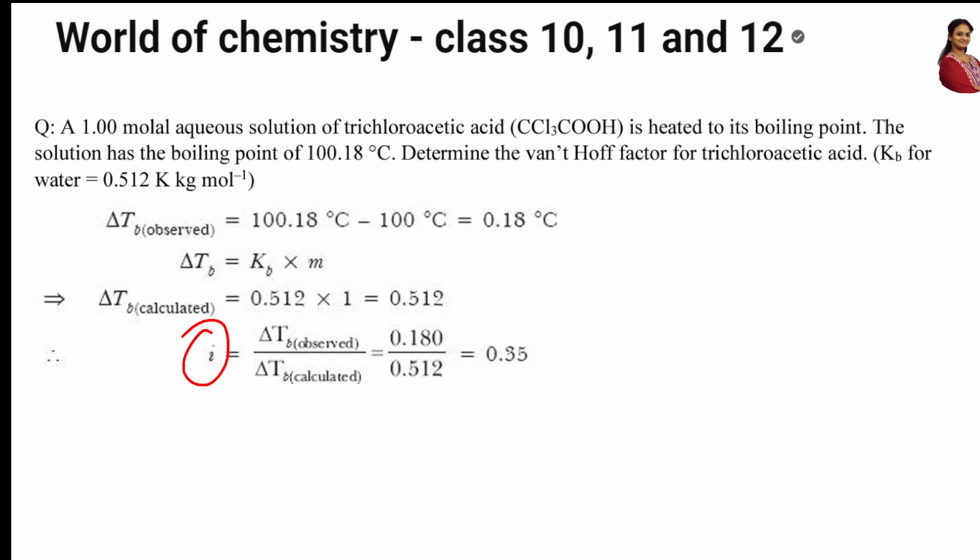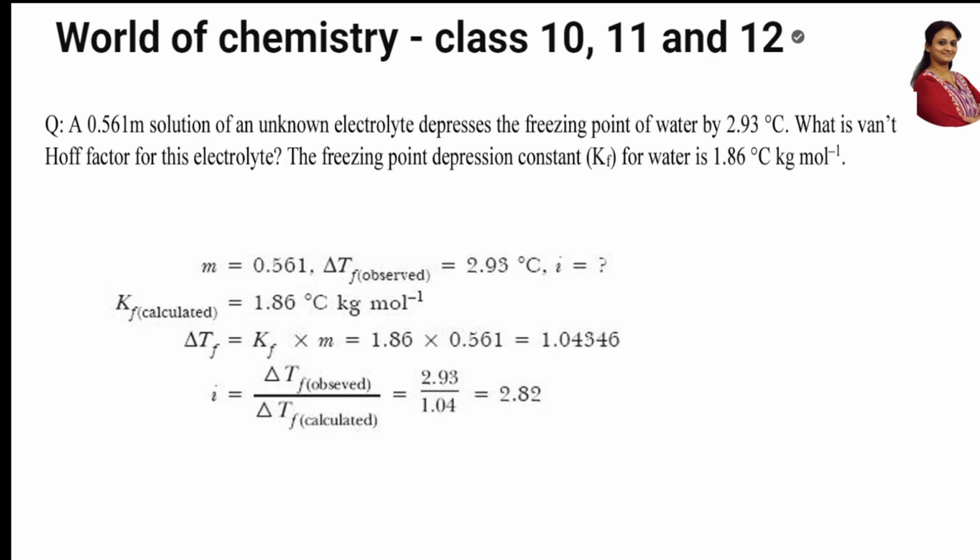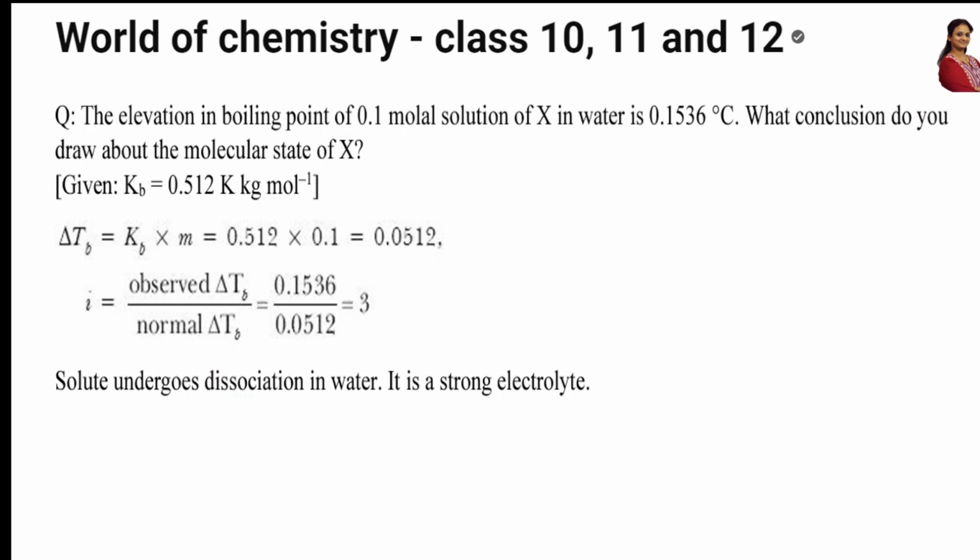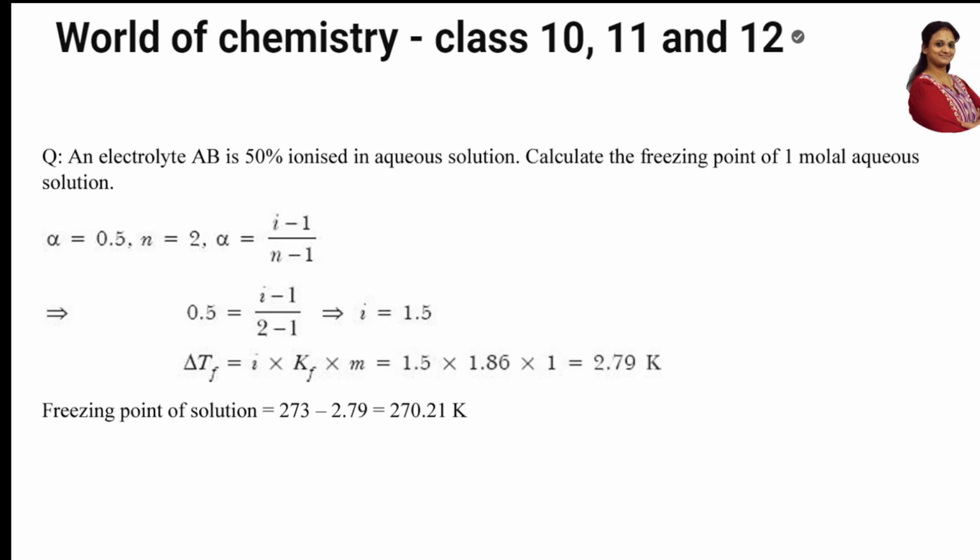Short, you'll be getting 3 questions from this. After that, again Van 't Hoff's factor, same. Short questions, students, carefully practice. After that, gradually, Van 't Hoff's factor, one more concept I've given to make yourself more practice. This is one more question. Take it. Then calculate the freezing point of solution, based on degree of dissociation alpha.